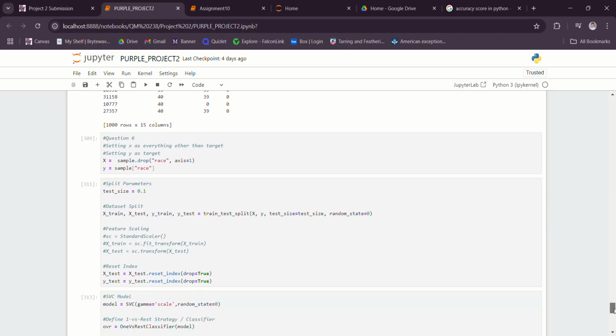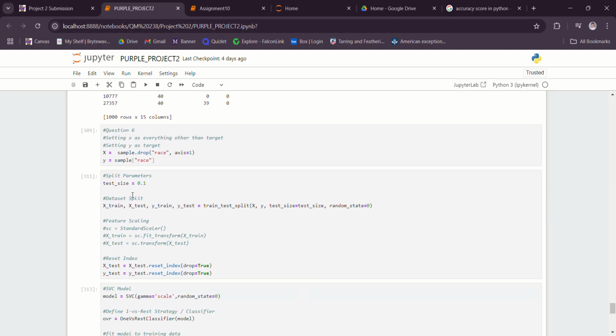The next thing I did was begin everything I need for clustering. I set the test size as 0.1. I then split the data set into X-train, X-test, Y-train, and Y-test.